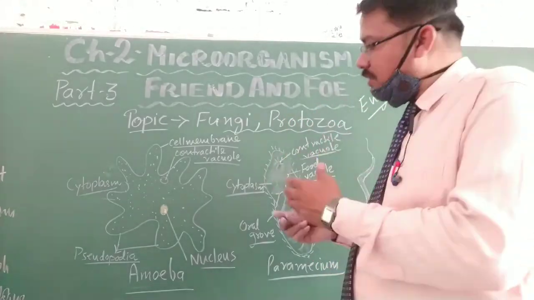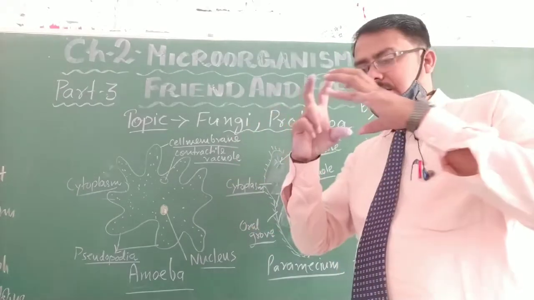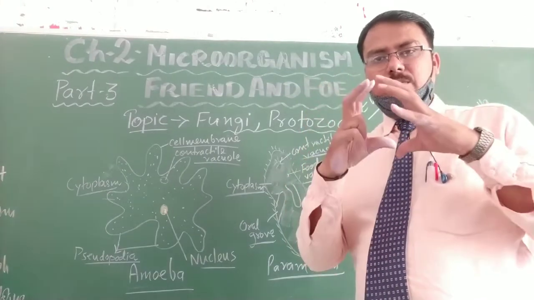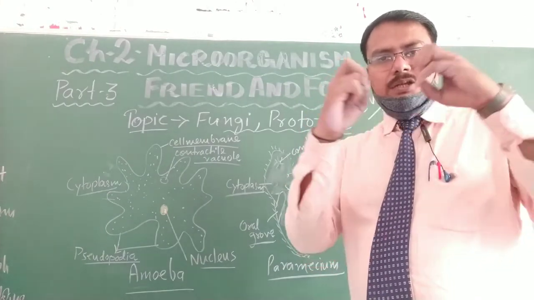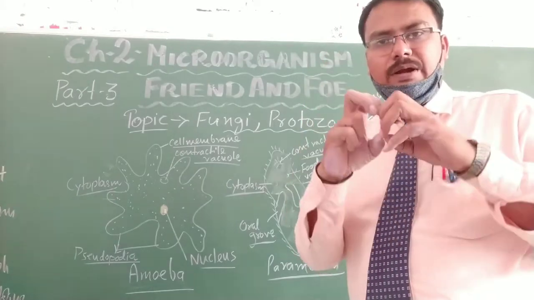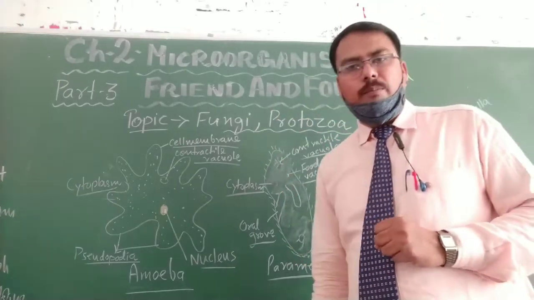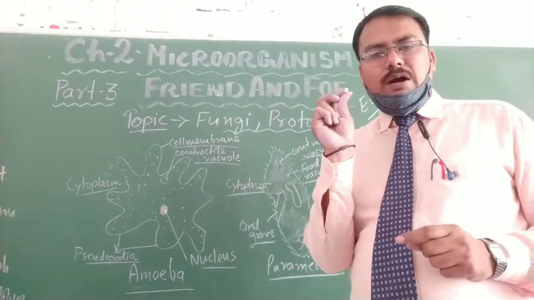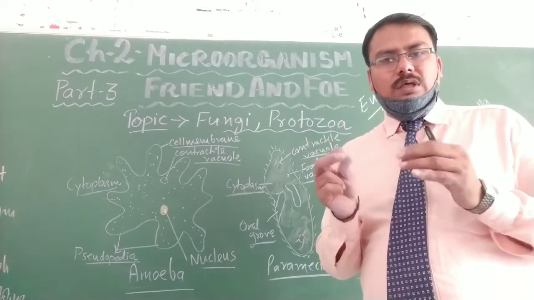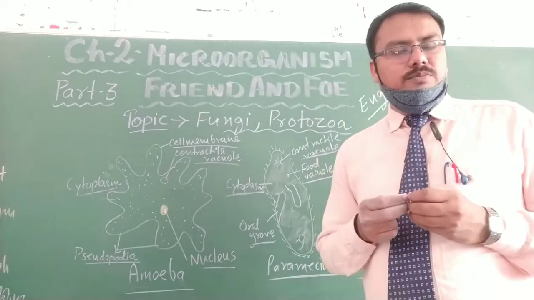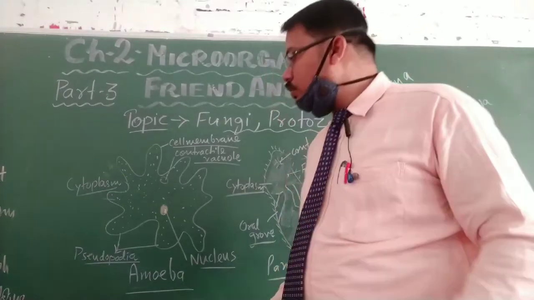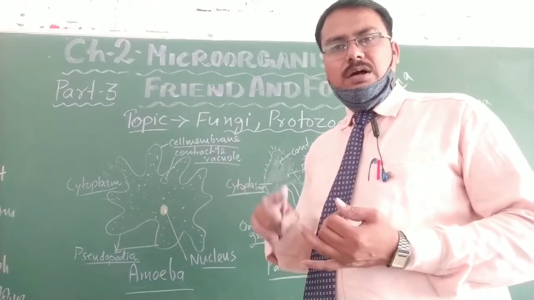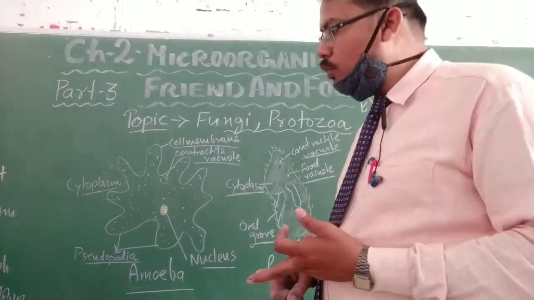The other is binary fission. What is the meaning of binary fission? One single mother cell starts dividing, compressing from the middle, and breaks into two parts. This is called binary fission. The other is spore formation. Small grain-like particles grow, and when they fall down, many small protozoa arise. So the three types of reproduction are budding, binary fission, and spore formation.